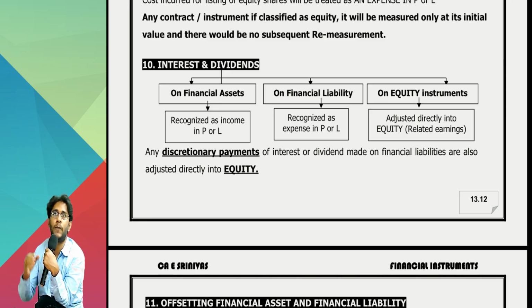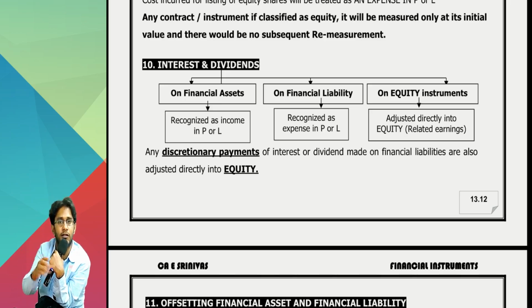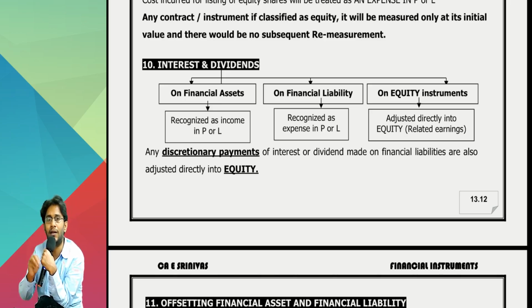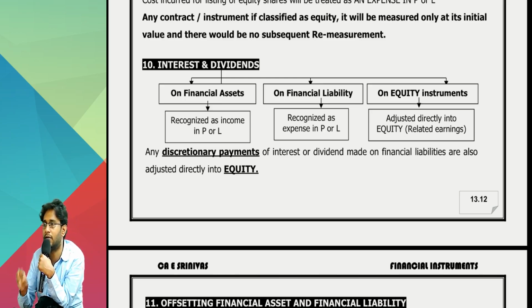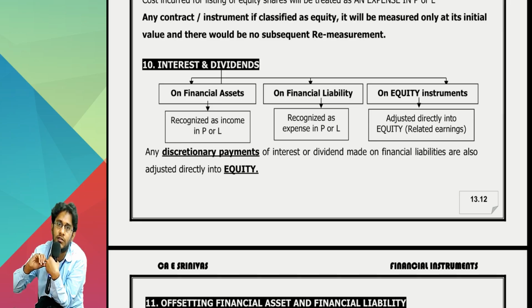Moral of the story: interest and dividend relating to financial assets, P&L. Interest and dividend relating to financial liabilities, P&L. Interest or dividend related to equity instruments, retained earnings. Why did you say interest, sir? Equity instruments means dividend, no. Sir, legally the name is dividend. These people in contracts can write anything, no.